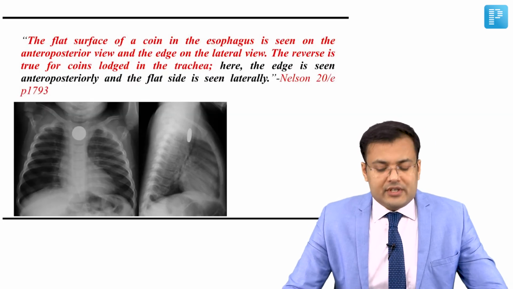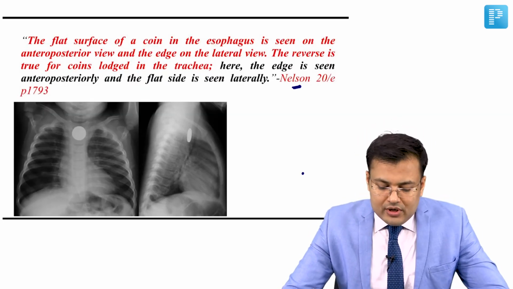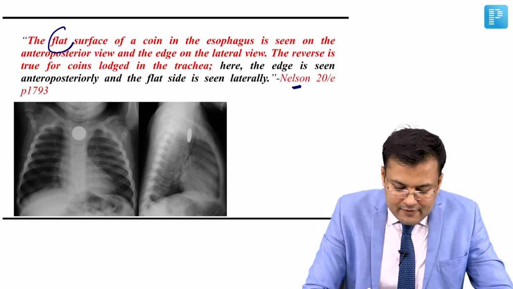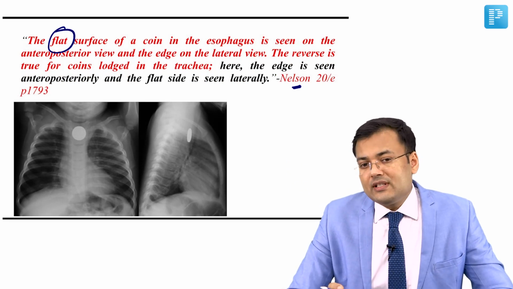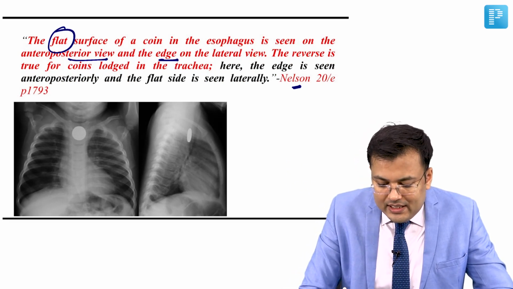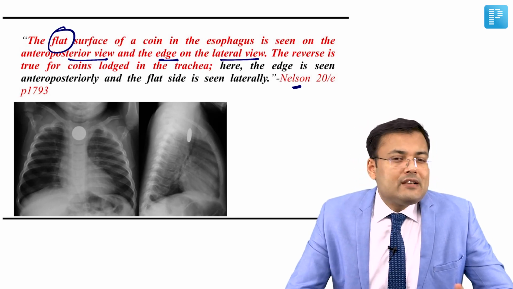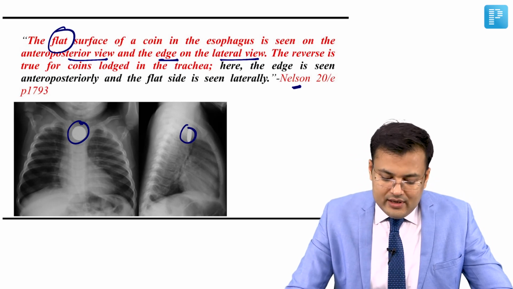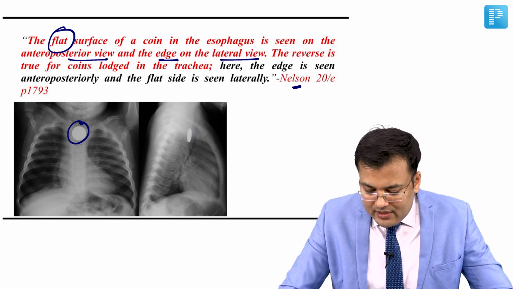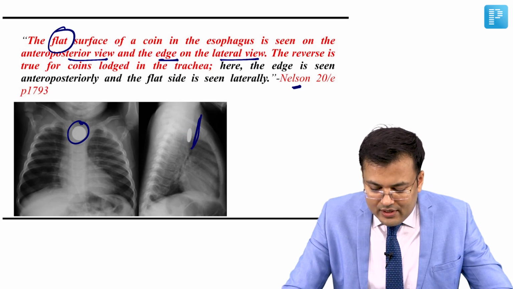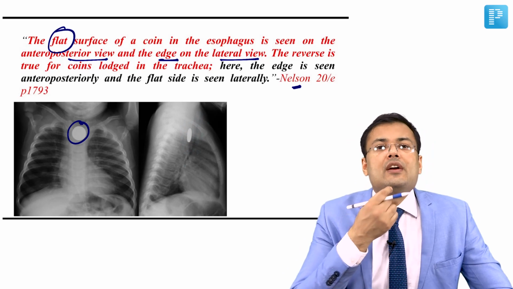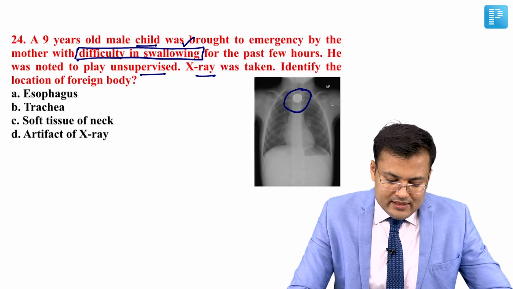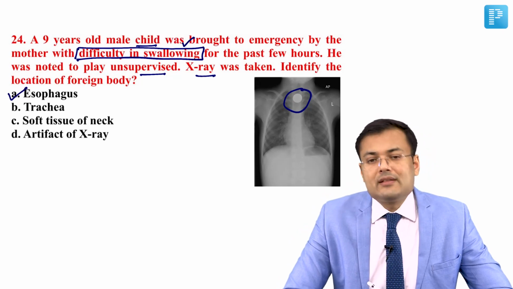A, esophagus. See what's written in Nielsen related to foreign bodies. The flat surface of the coin in the esophagus is seen on the AP view and the edge on the lateral view, vice versa in the trachea. So here you can see flat surface, edge, the foreign body is in the esophagus. And how to make out on the lateral view? You can see that there is gas shadow in the trachea located anteriorly to the coin. So for this question, the correct answer is A, and that is esophagus.